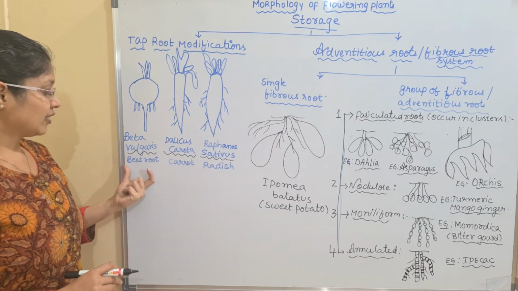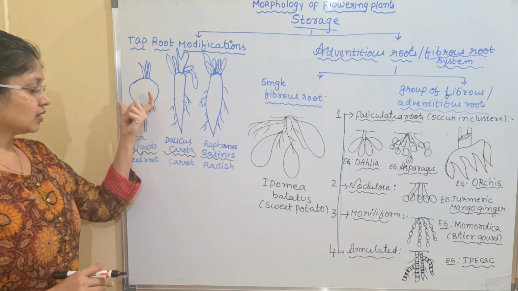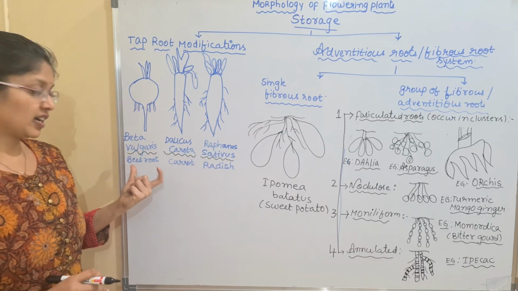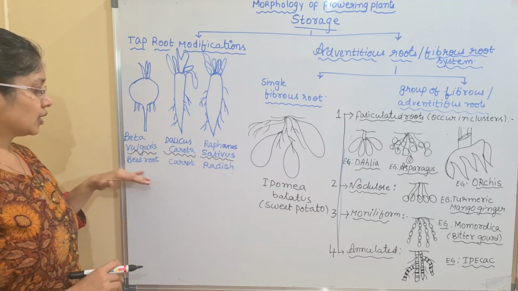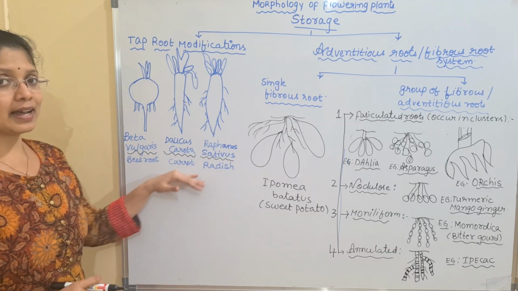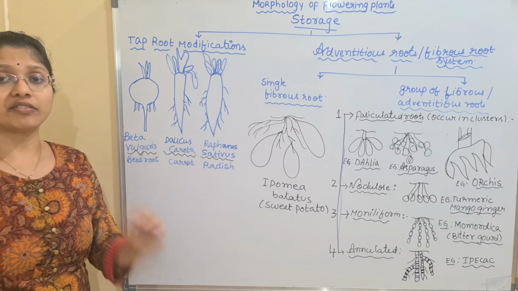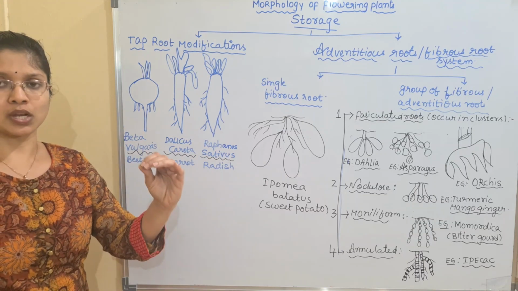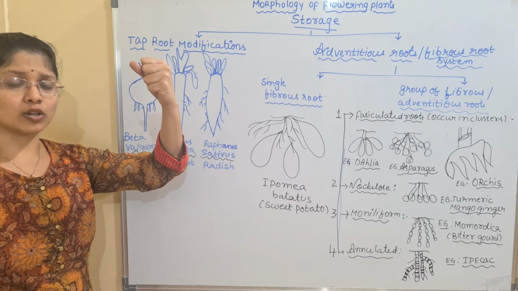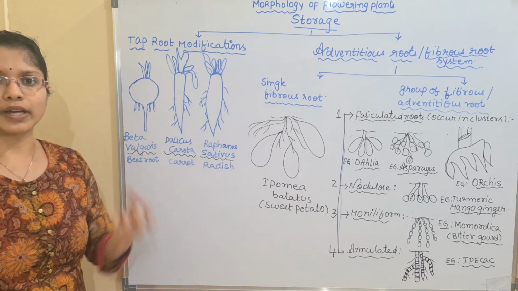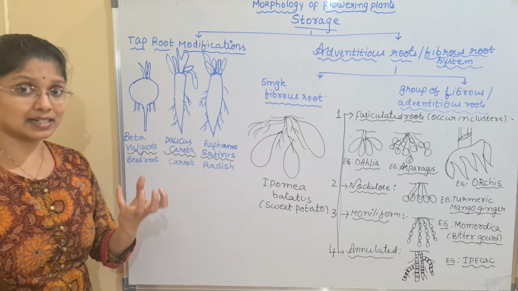And along with that, for this structure, the first taproot modification is the beetroot. Along with the beetroot, we even have the turnip. Okay, so turnip and beetroot, carrot and radish, all these are the modified single taproots. So why are we calling it single? If you pick up a plant of a carrot or a beetroot or Raphanus, you can get only one vegetable.